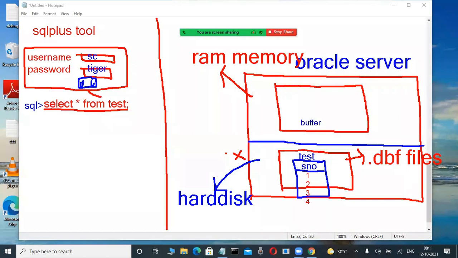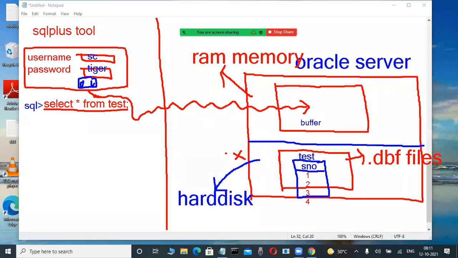Whenever we type SELECT * FROM table name, just observe: the client tool first checks whether the requested table is available in the RAM memory area or not. It will be checking in the buffer. In the database buffer, is this table available or not available? Very good, not available.